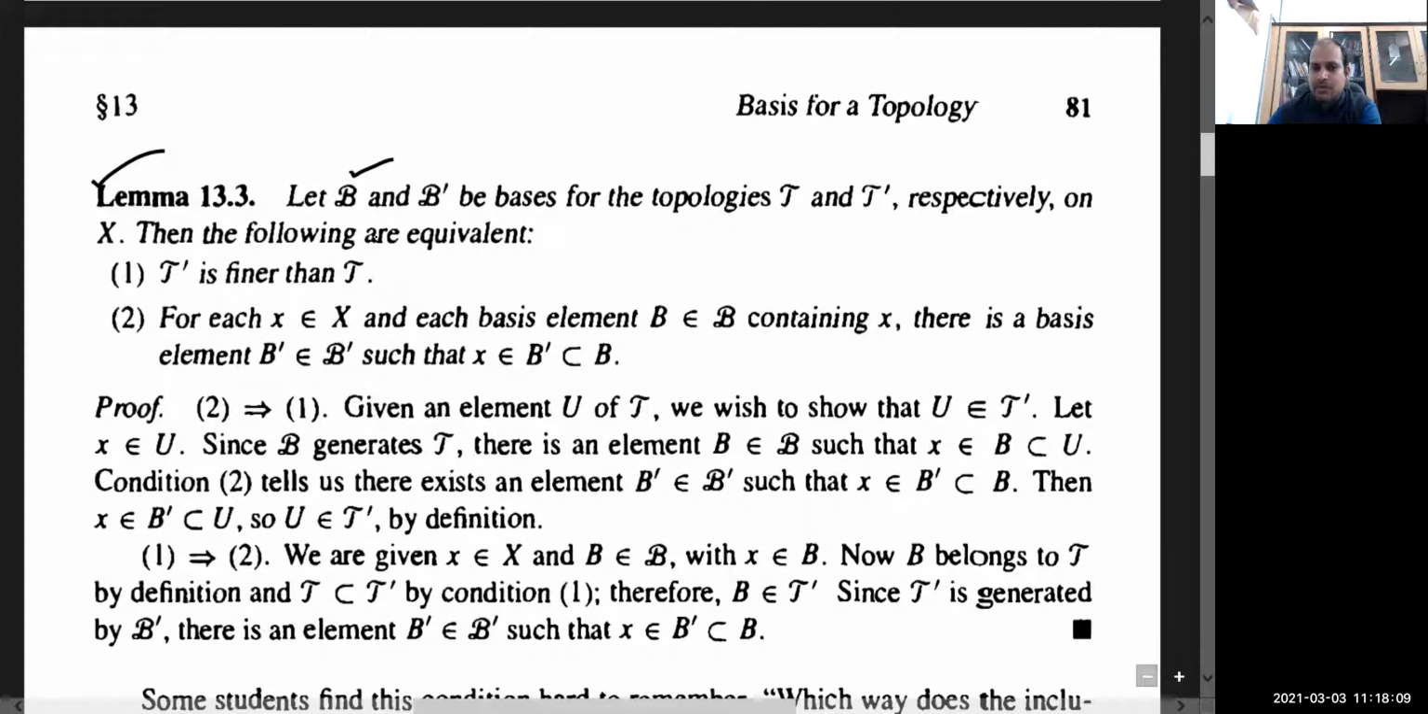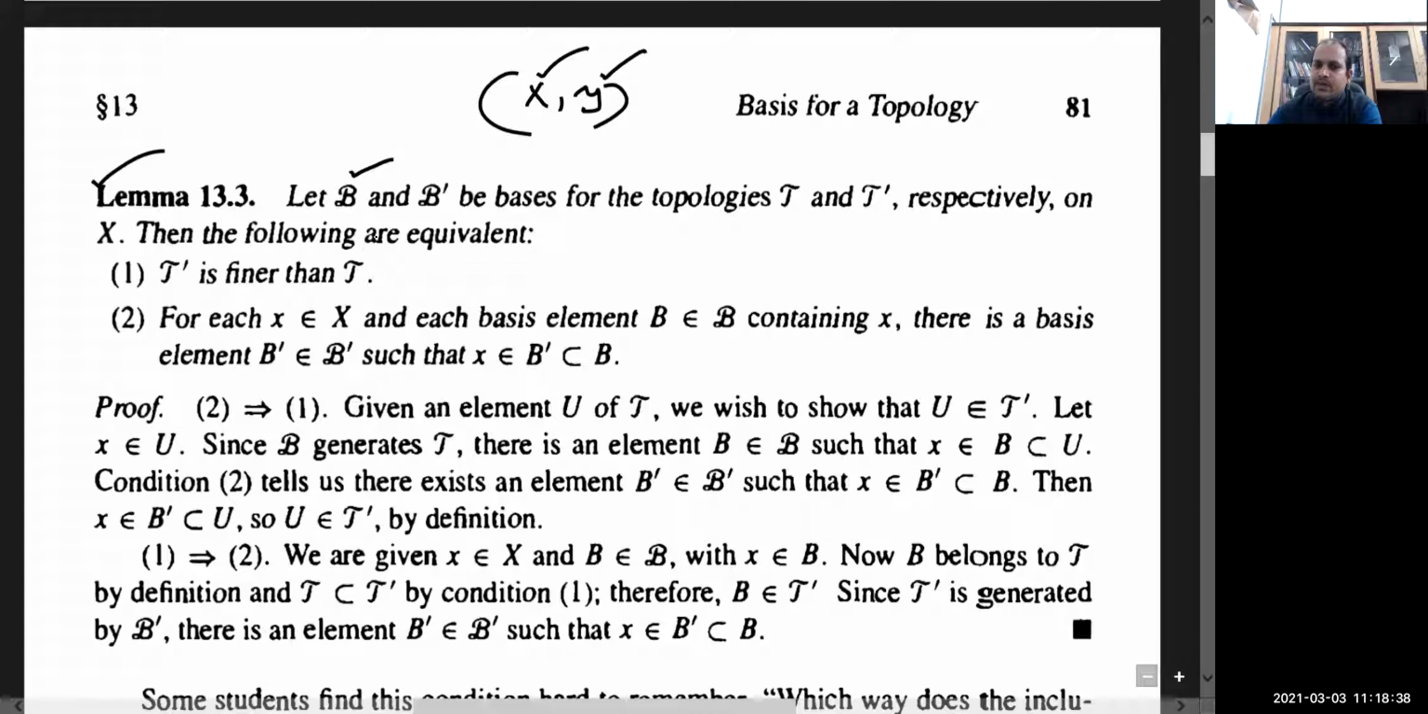Let me tell you another important point. In linear algebra, the representation is unique: writing a linear combination of basis members is unique. But here, for a particular topology, there may be more than one basis. There may be more than one basis.